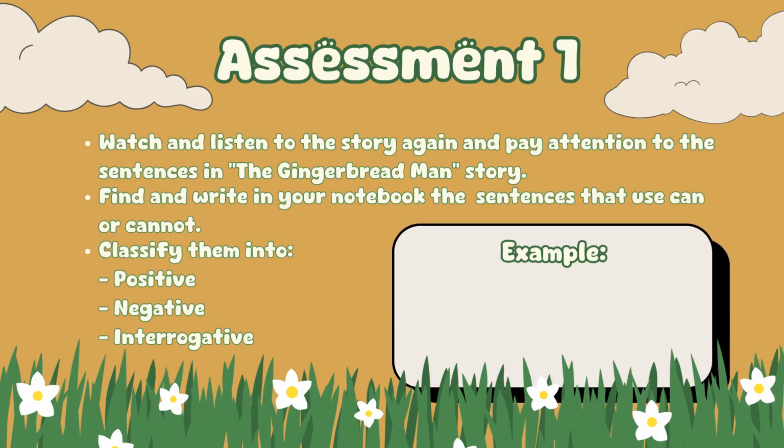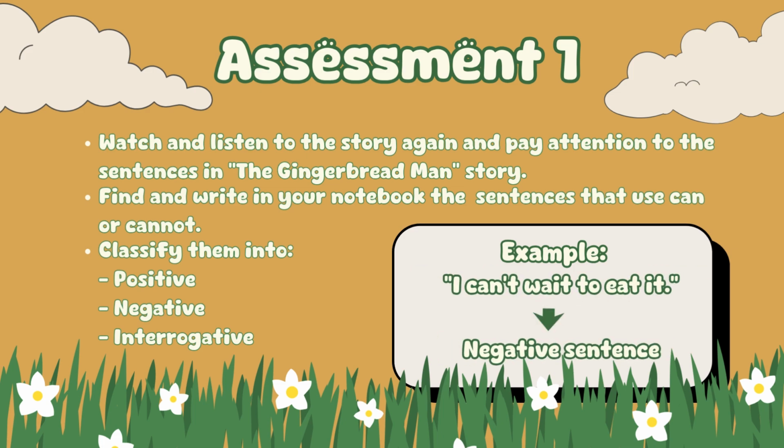For example, if the sentence is, I can't wait to eat it, that's a negative sentence. Take your time and enjoy listening to the story again. And let's see how many sentences with can or cannot you can find. And if you need to rewatch the story, you can go back to the video at the beginning of this lesson.